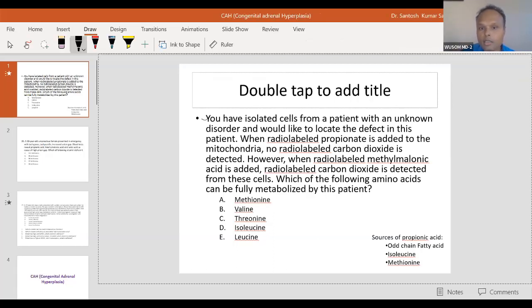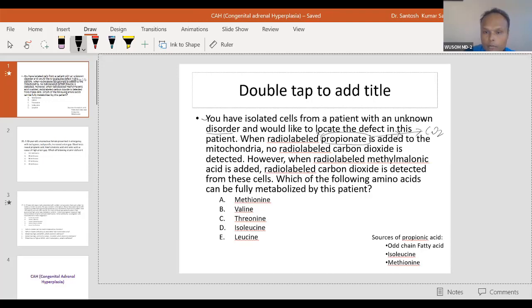You have isolated cells from a patient with an unknown disorder and would like to locate the defect in the patient. When radioactive propionate is added to the mitochondria, because propionate is metabolized in mitochondria, no radio-labeled carbon dioxide is detected.